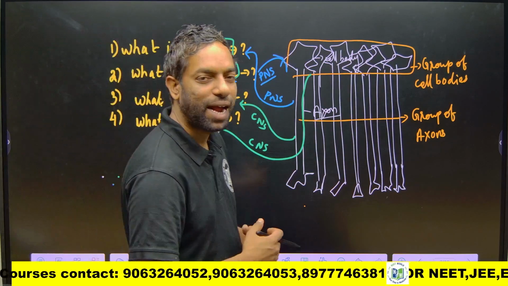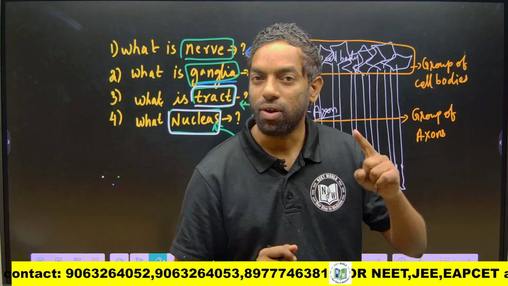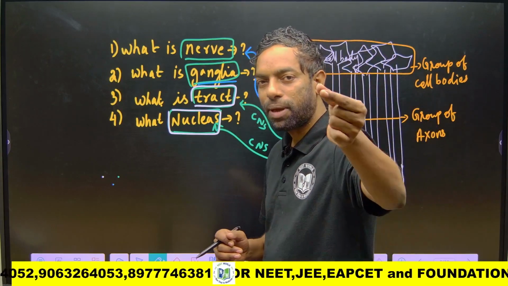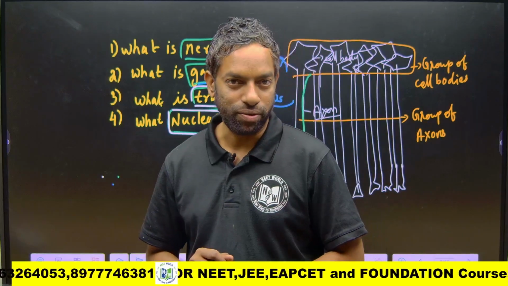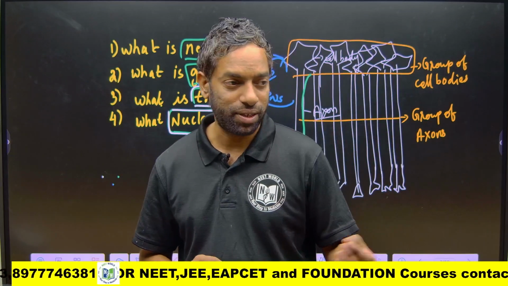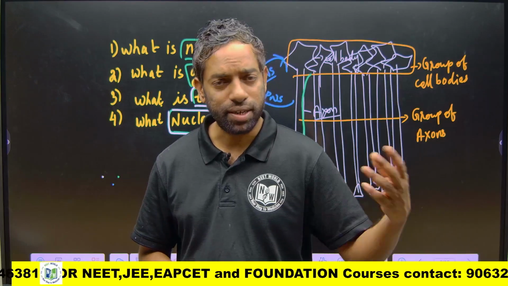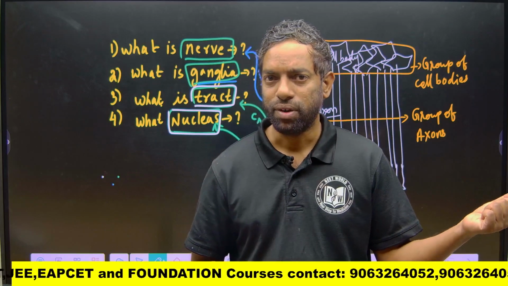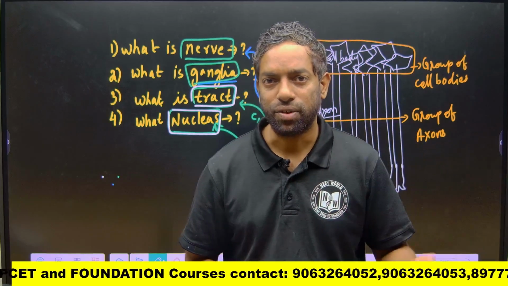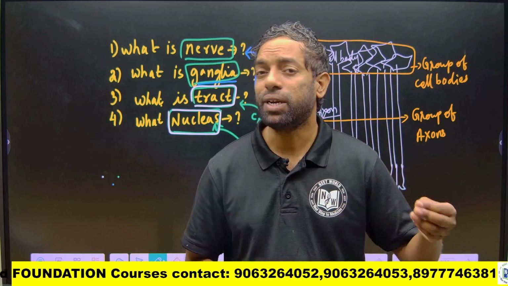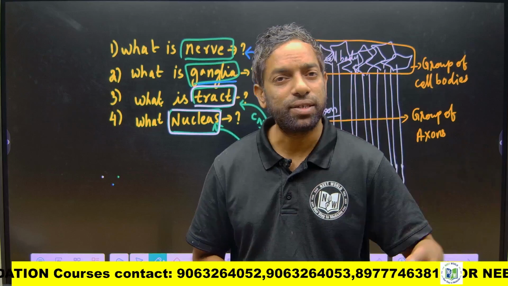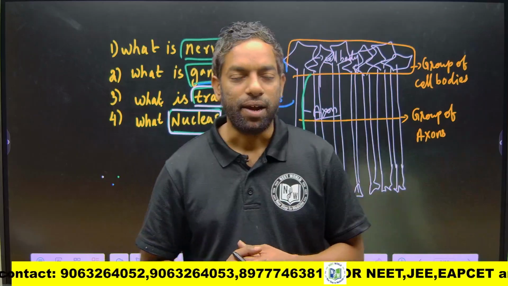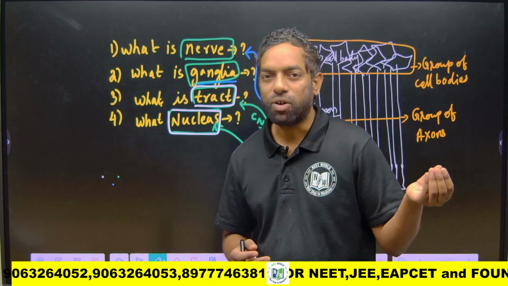A group of axon parts in the central nervous system is called a tract. A group of axons in the peripheral nervous system is called a nerve. If an accident takes place and some nerves are damaged, the doctor does not say it is neuron damage. Doctors mostly say some nerves are damaged. Nerve means the axon part of the peripheral nervous system.